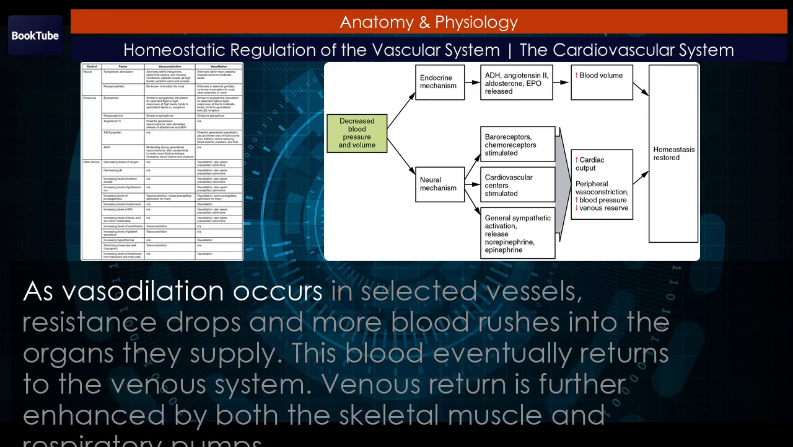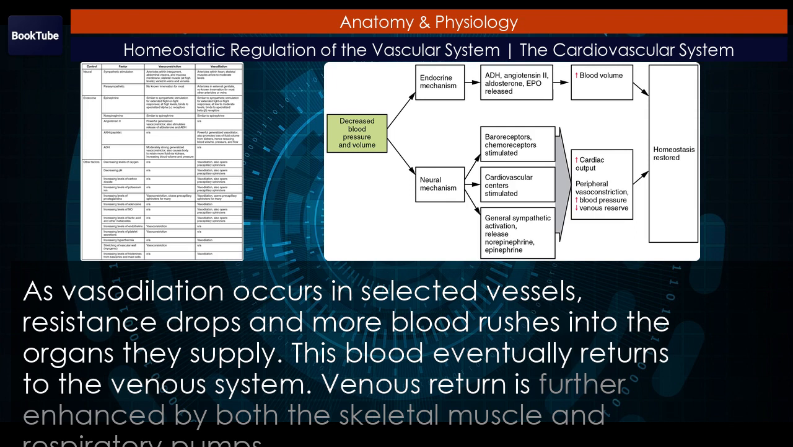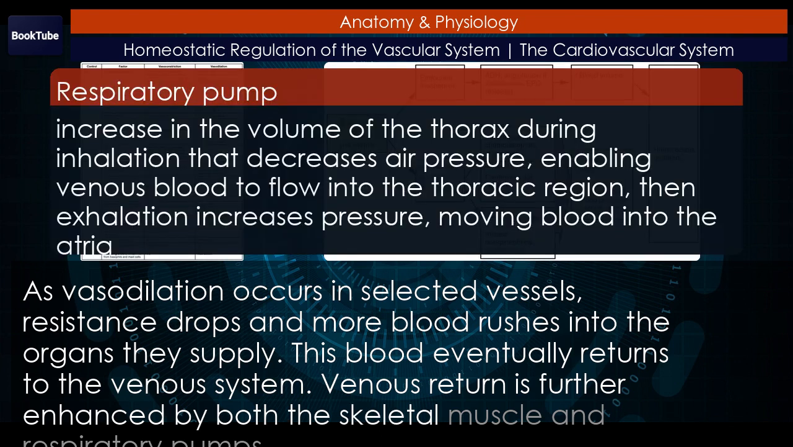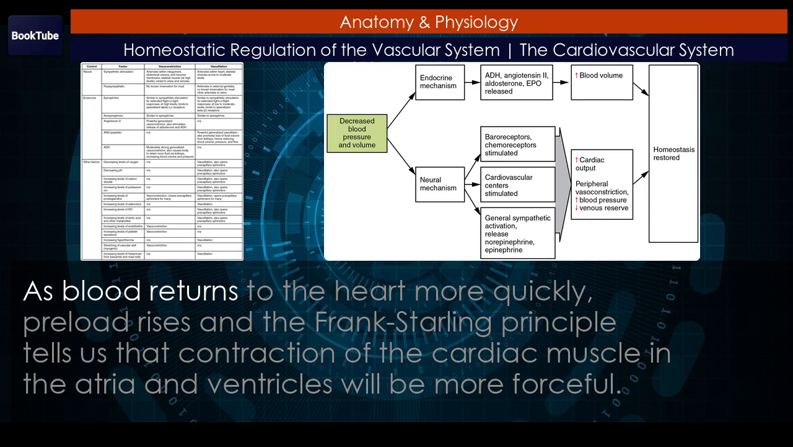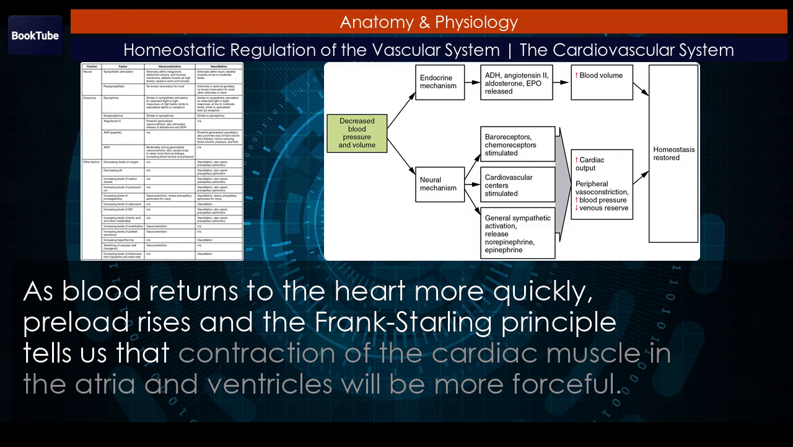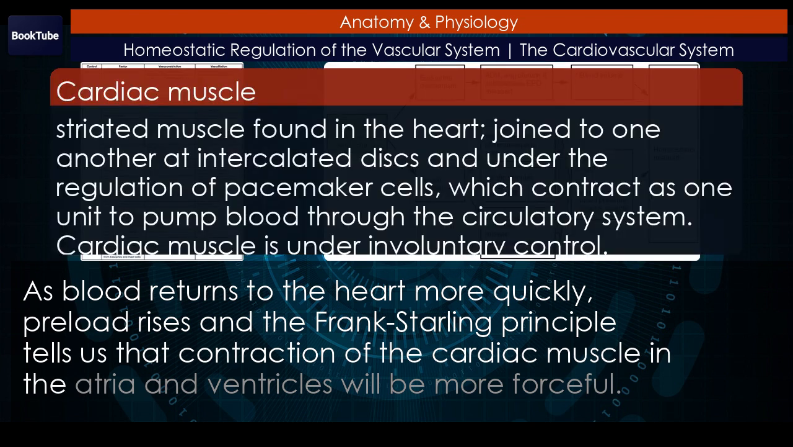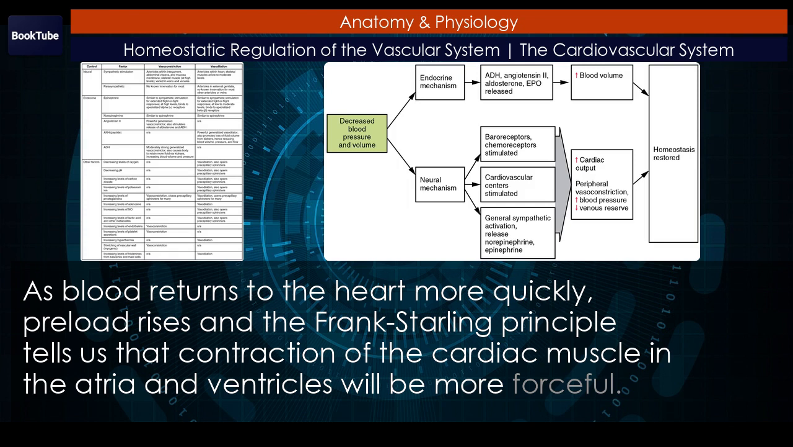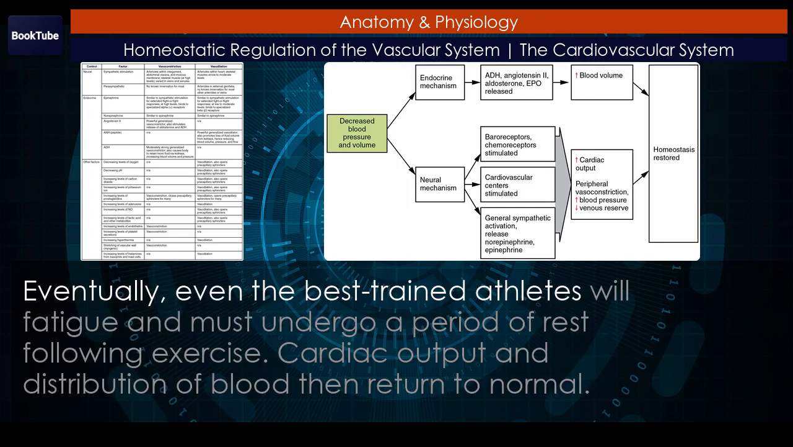As vasodilation occurs in selected vessels, resistance drops and more blood rushes into the organs they supply. This blood eventually returns to the venous system. Venous return is further enhanced by both the skeletal muscle and respiratory pumps. As blood returns to the heart more quickly, preload rises, and the Frank-Starling principle tells us that contraction of the cardiac muscle in the atria and ventricles will be more forceful. Eventually, even the best-trained athletes will fatigue and must undergo a period of rest following exercise. Cardiac output and distribution of blood then return to normal.